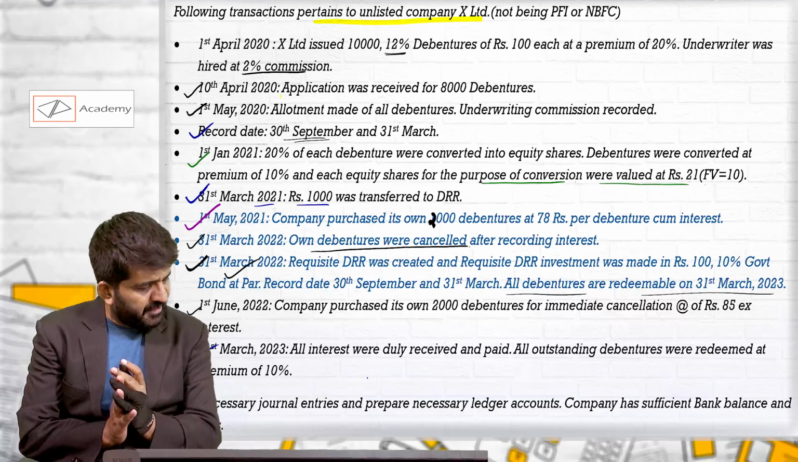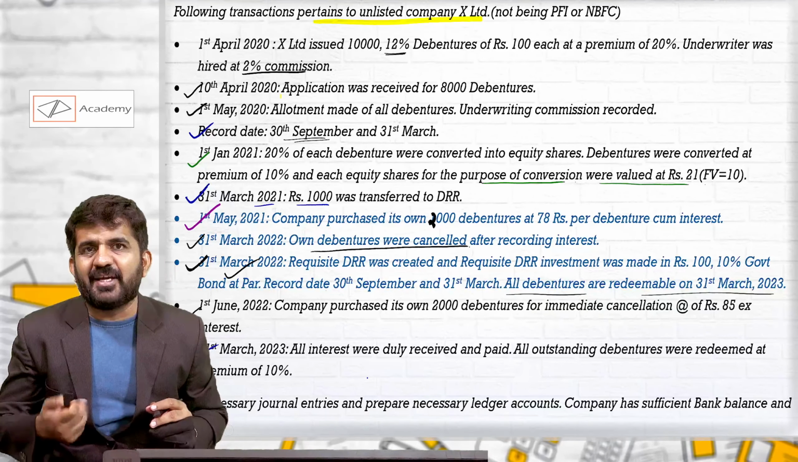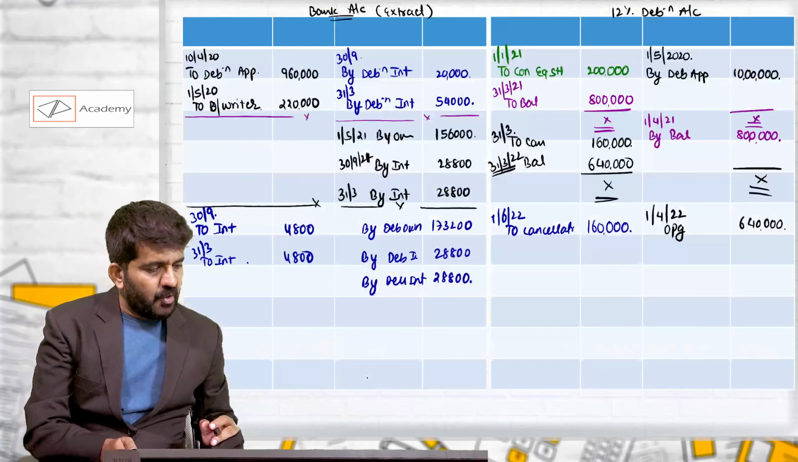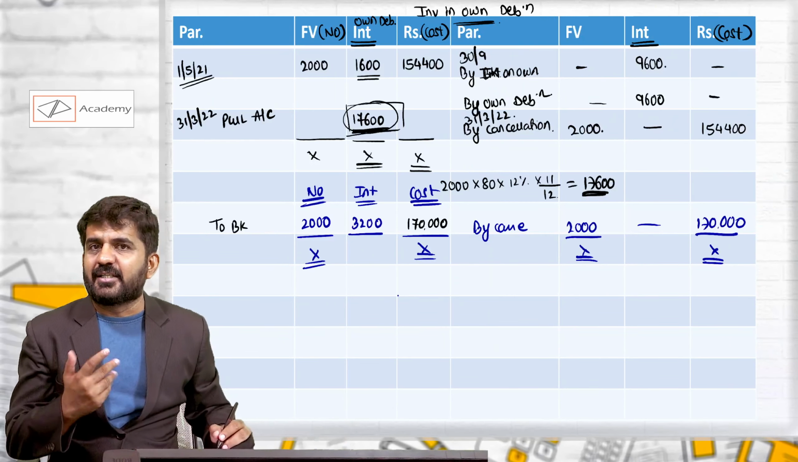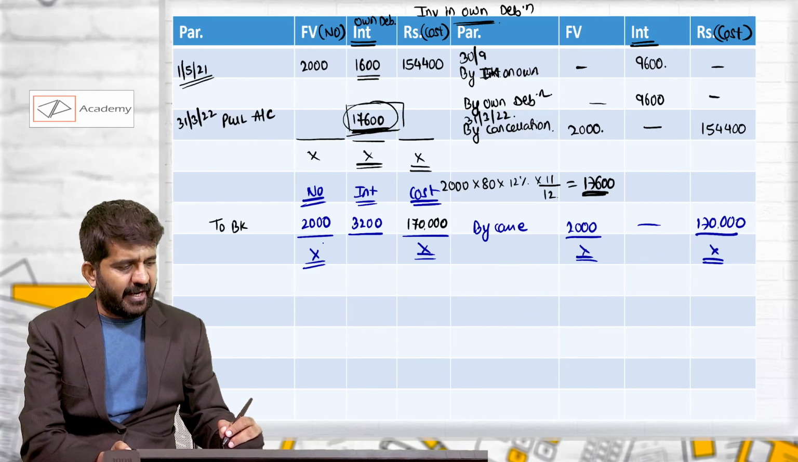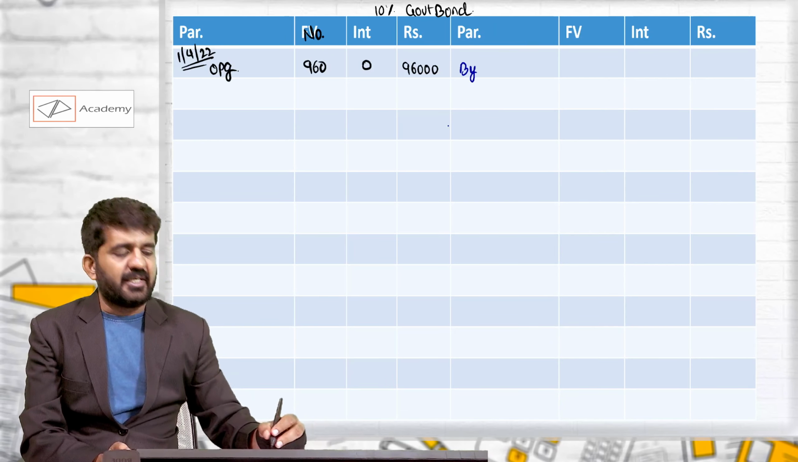All outstanding debentures were redeemed at a premium of 10%. Before redeeming it, understand, we will have to sell all our investment. Whatever we have purchased as our own investment, they are already cancelled immediately. In the previous case, it was cancelled at the end of the year. But for this 10% government bond, nothing is given.